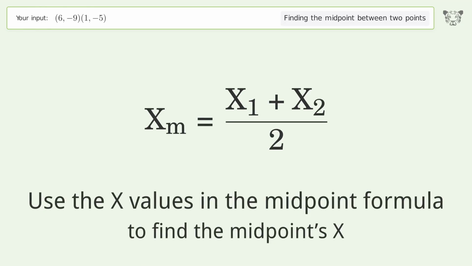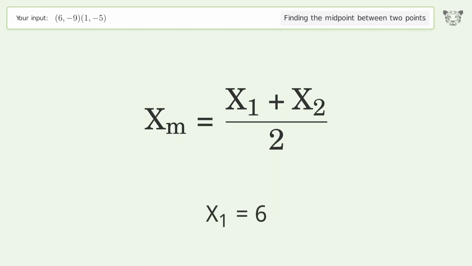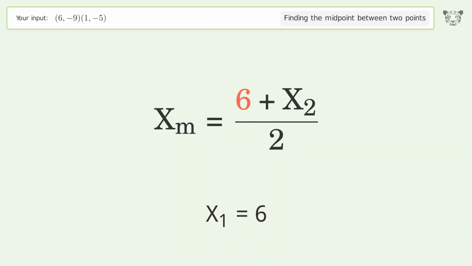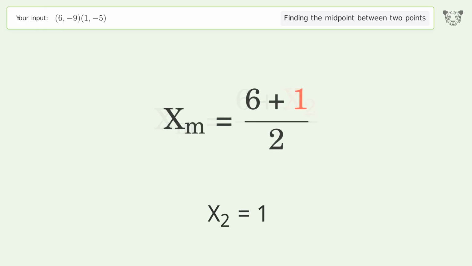Use the x values in the midpoint formula to find the midpoints x. x1 equals 6. x2 equals 1. Simplify the arithmetic.